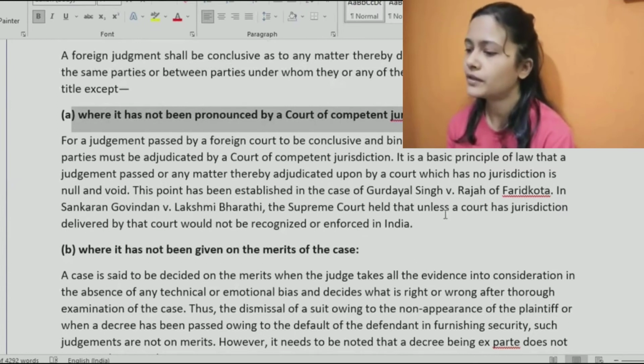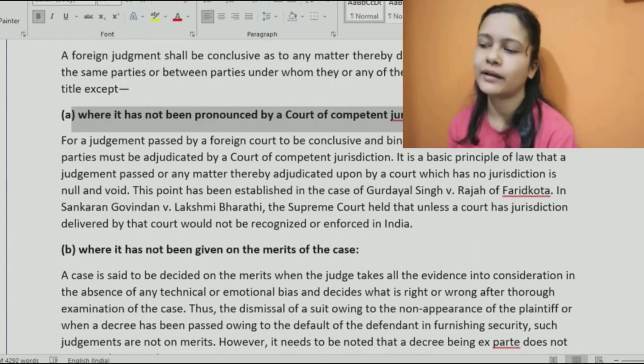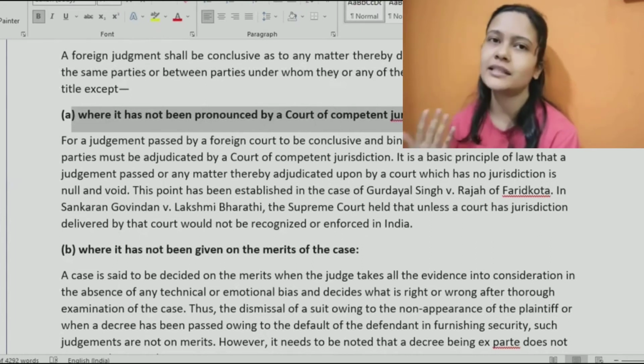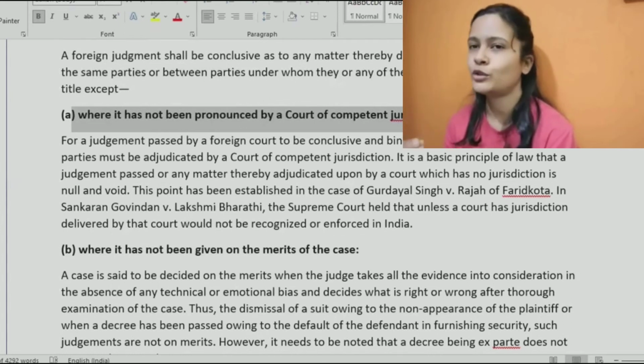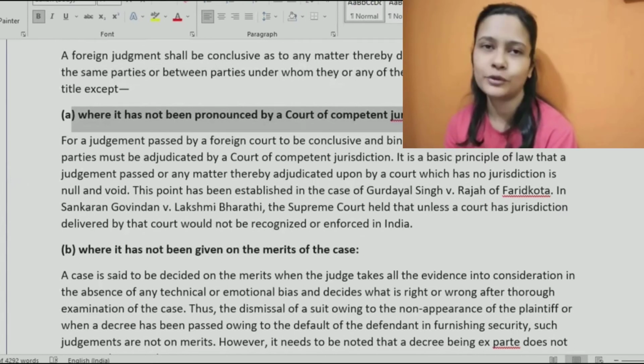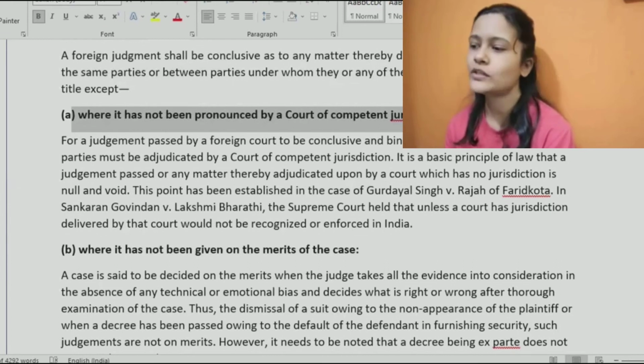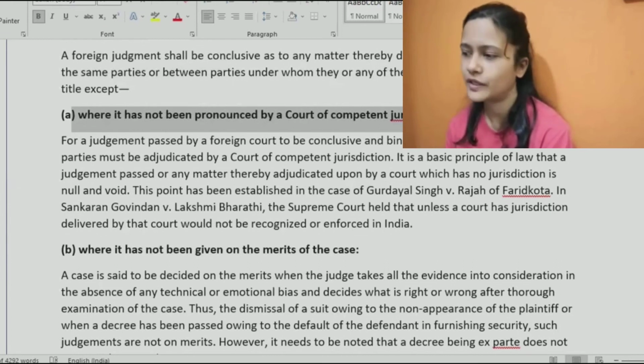So the Supreme Court held that unless the court has jurisdiction, a judgment delivered by the court would not be recognized and enforceable. Unless it is a valid court having jurisdiction, the judgment would be considered null and void, as if it does not exist, and we cannot enforce it in a court in India. So that is the first thing. Jurisdiction is very much important.